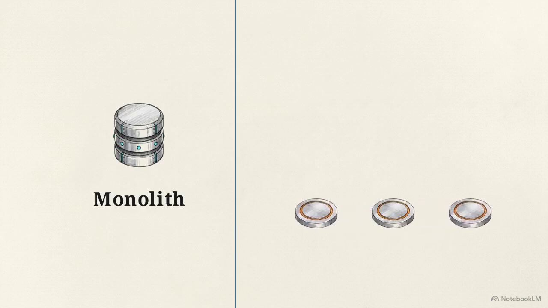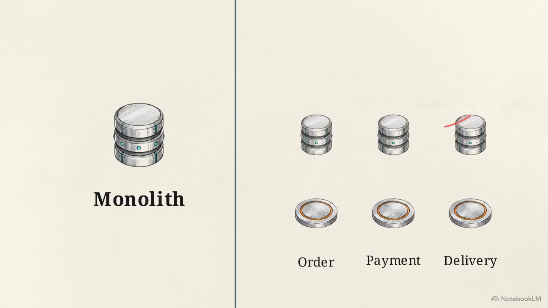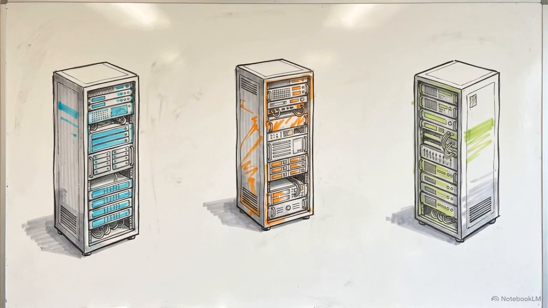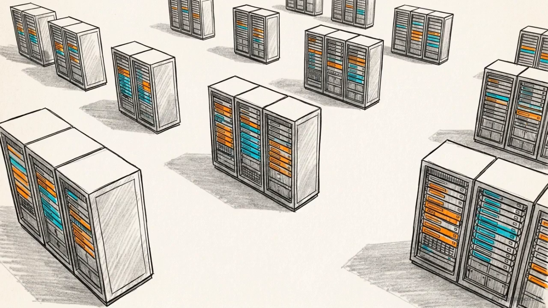On the right, the system breaks apart into 3 distinct, independent microservices: order, payment, and delivery. Each of these new microservices now requires its own isolated database. That unified transaction boundary we relied on is permanently broken. Moving to microservices means sacrificing built-in database-level data consistency across the full user journey.